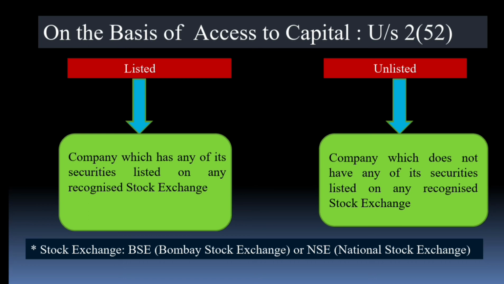And a public company is divided into two categories. A public company can be either listed or unlisted. If it is listed on the stock exchange, it is a listed company. If it is not listed on the stock exchange, it is an unlisted company. What is a stock exchange?